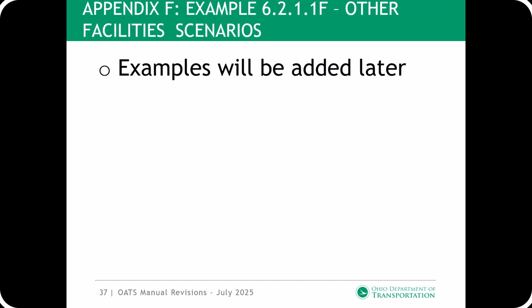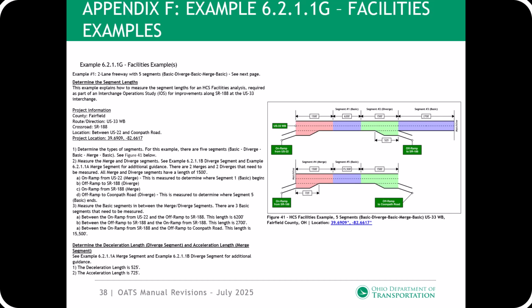Appendix F, example 6.2.1.1f, other facilities scenarios. This section was added as a placeholder to provide examples not covered by the previous examples. Appendix F, example 6.2.1.1G, facilities examples. This example was added with the last OATS manual revision, but was renamed.